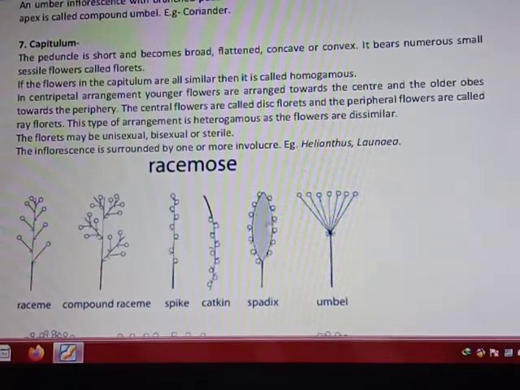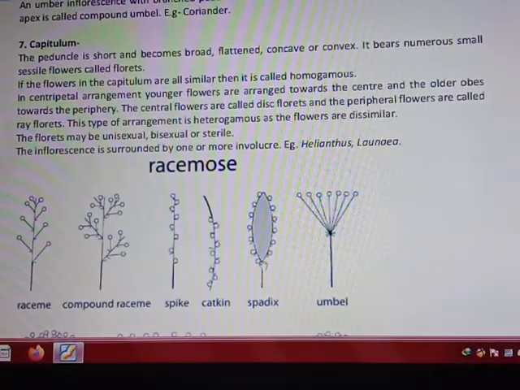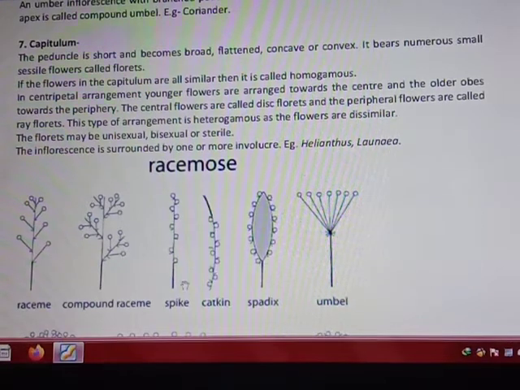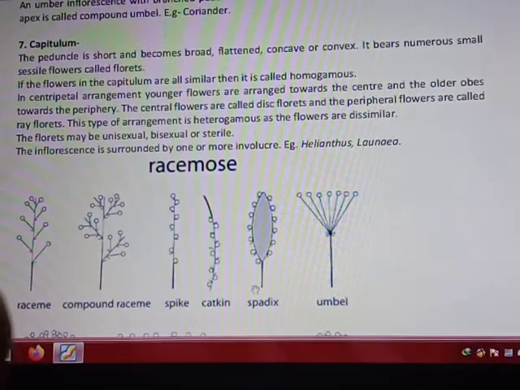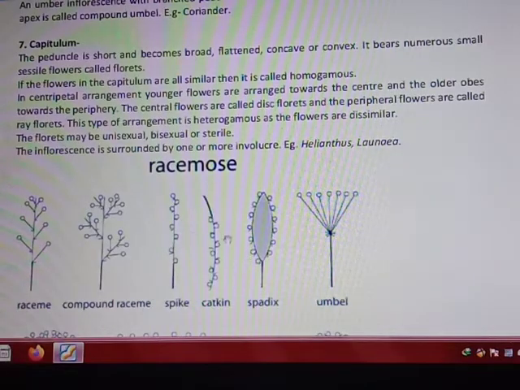You can see here also in this structure it is fleshy, and flowers are unisexual. Here flowers were also unisexual, here also unisexual. In these three cases, spike, catkin, spadix, in all of the cases flowers are sessile, means that without pedicel.